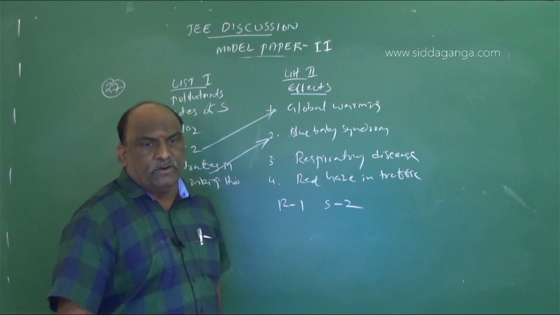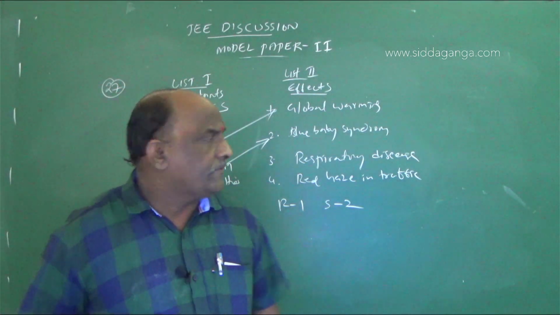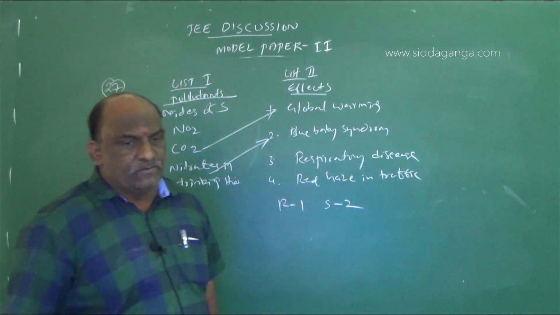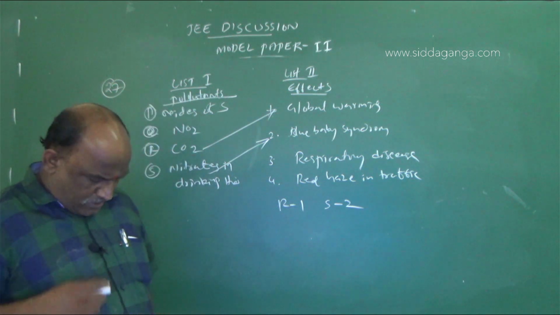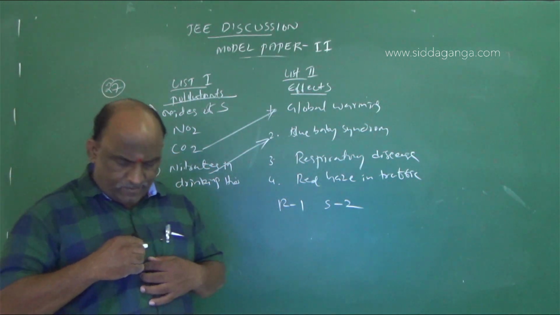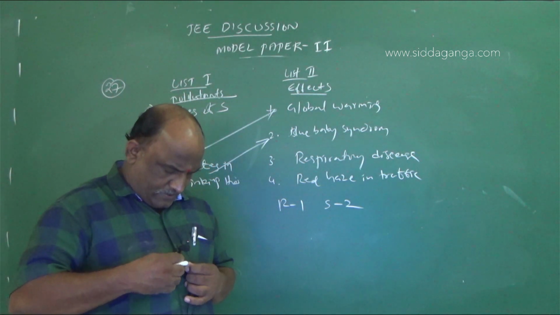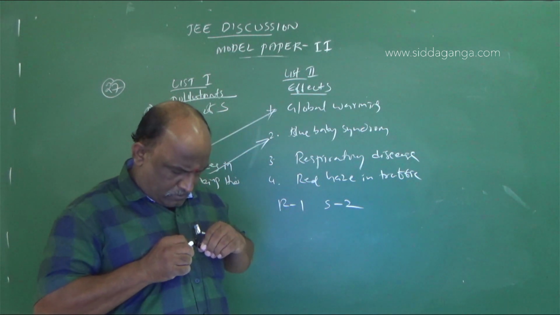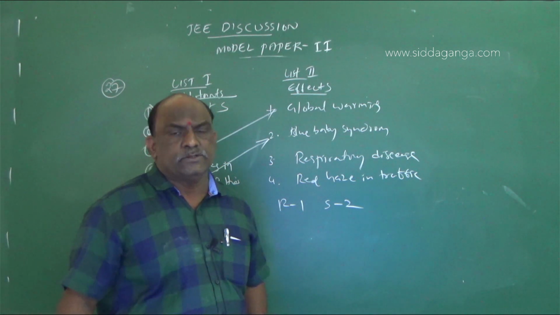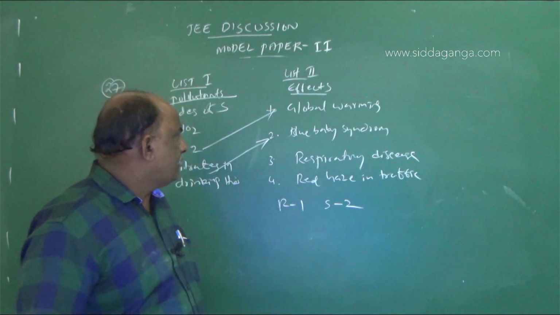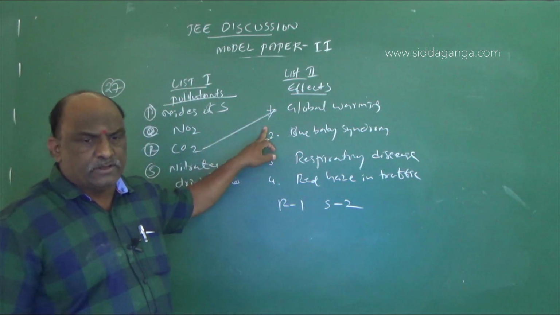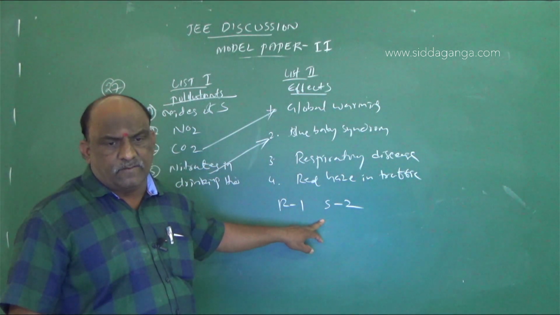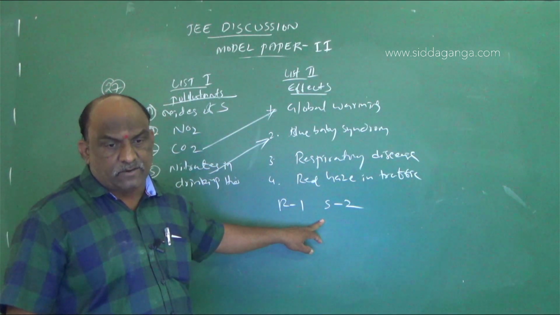So already 90% of the question helps us find the proper answer. From CO2 global warming, R1 S2, you should go with the last option, R1 S2.